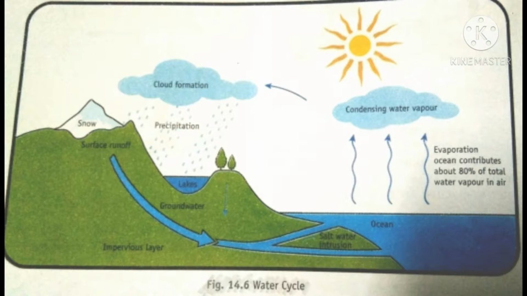Through rain, snow, or hail, water comes back to earth. It gets back to the oceans, lakes, and rivers. When it falls to the ground, it gets soaked into the earth and becomes groundwater. So this process we call a water cycle.